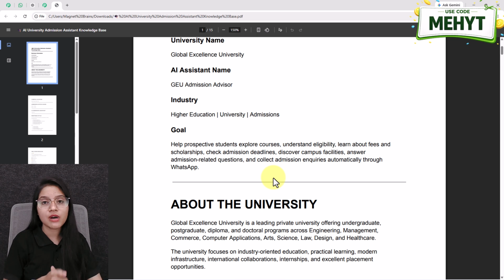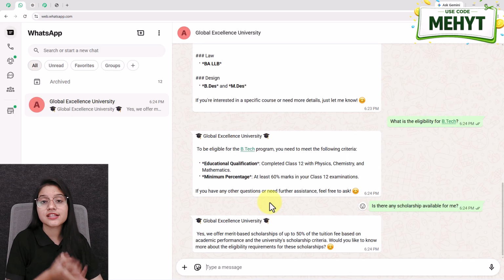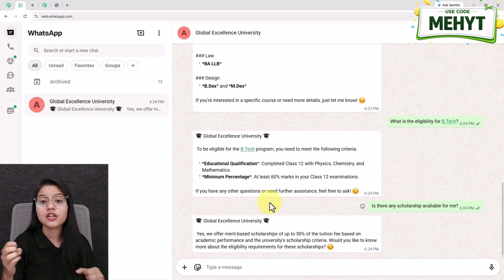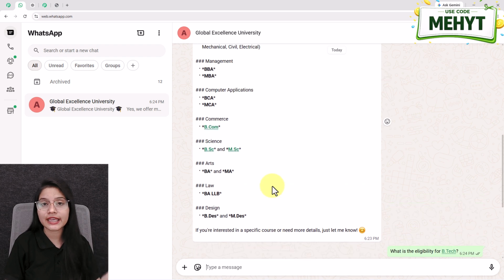Now imagine you are an admission counselor. Every single day, hundreds of students send almost the same question. What is the admission fee? Can I apply after 12th? Which documents are required? And much more. And before you finish replying to one student, 5 more inquiries arrive during admission season. This continues from morning till evening. And the problem is your counselors are not spending their time helping students. They are spending most of their time typing the same answers again and again.